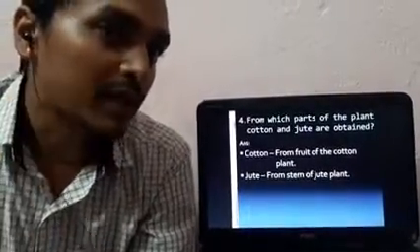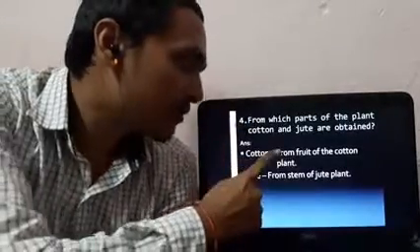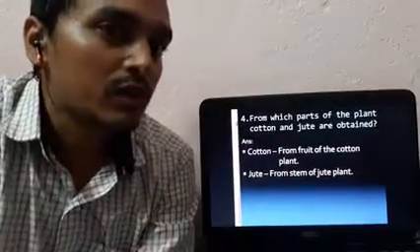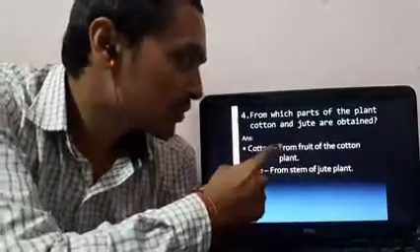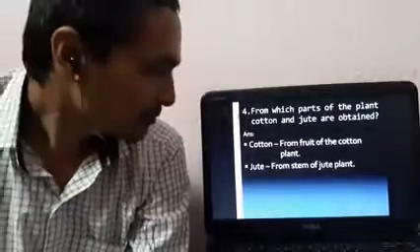So which part gives us the necessary one? Cotton we obtain from the fruit of the cotton plant, not the stem, leaves or roots. So we get cotton fibers only from the fruit.